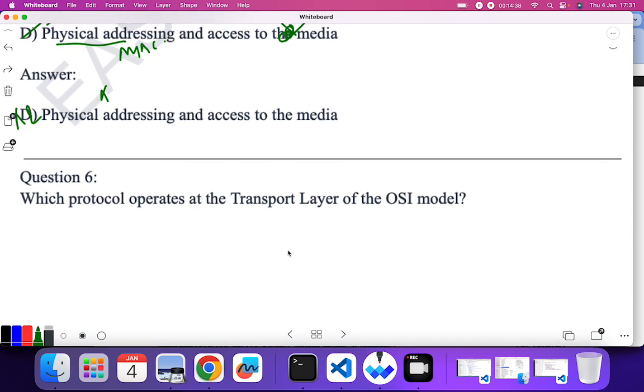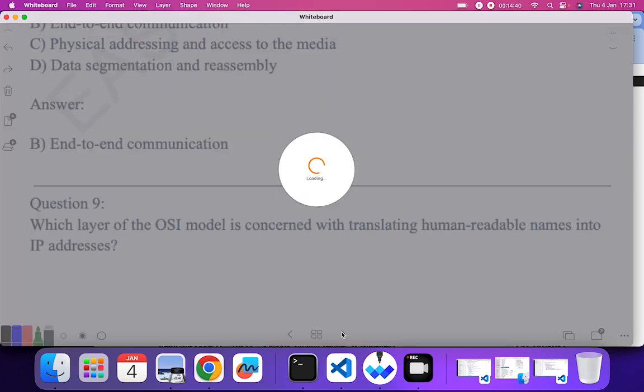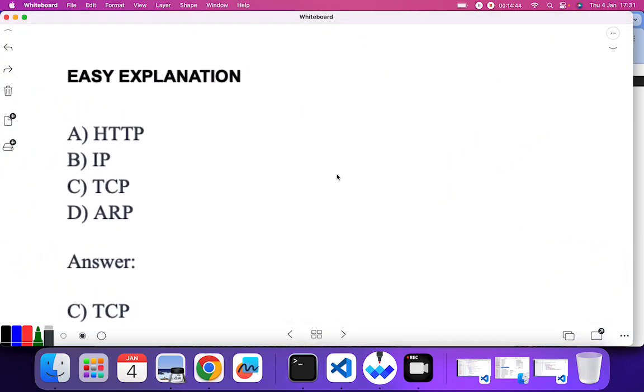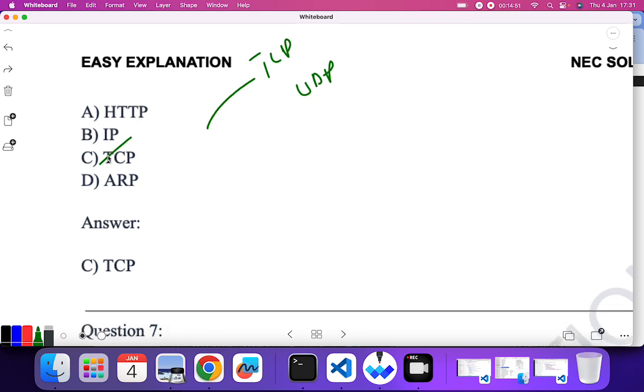Which protocol operates at transport layer of the OSI model? Okay, so transport layer has only 2 protocol, one is TCP, one is UDP. So here you can see TCP is the correct answer. Let's go to another